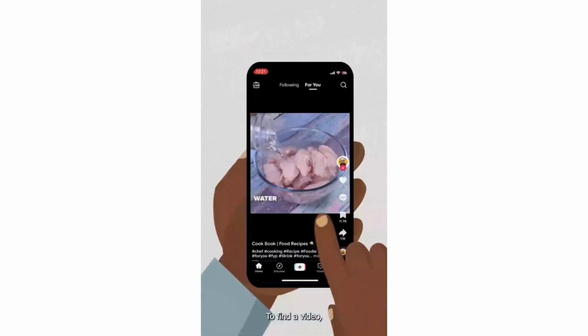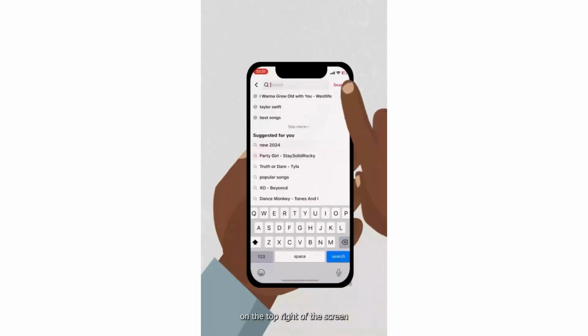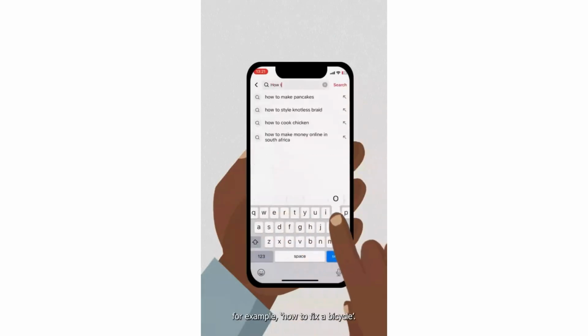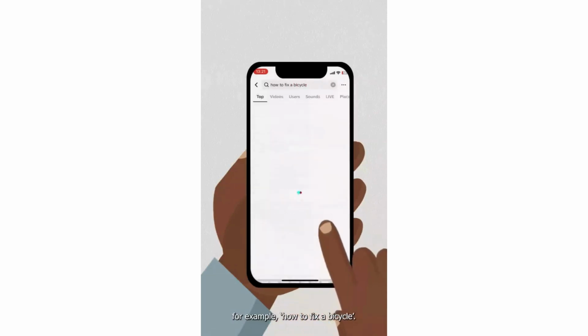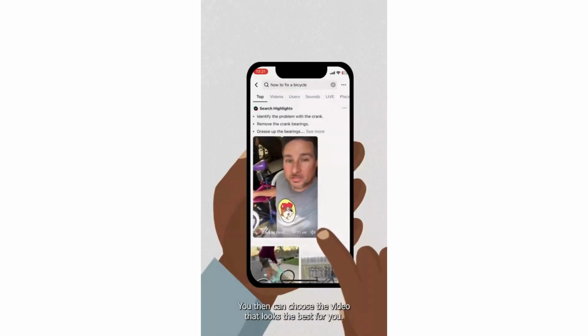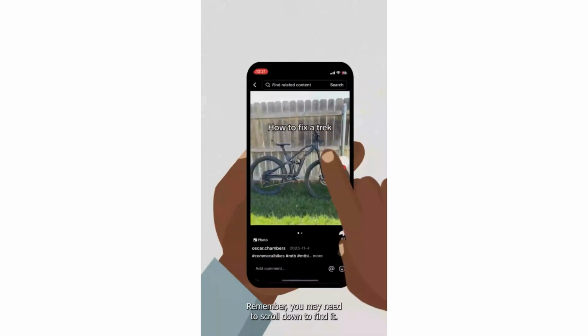To find a video, you first need to click on the search icon on the top right of the screen and type in something you are interested in. For example, how to fix a bicycle. You then can choose the video that looks the best for you. Remember, you may need to scroll down to find it.